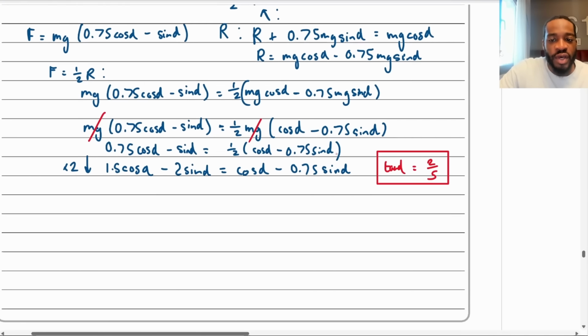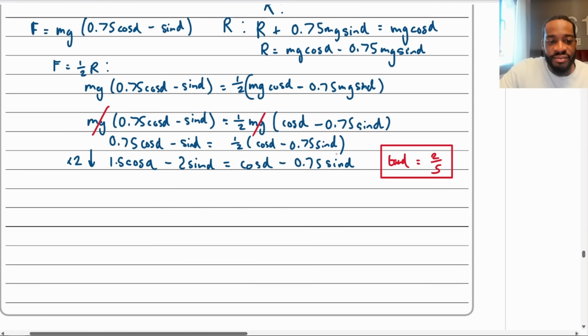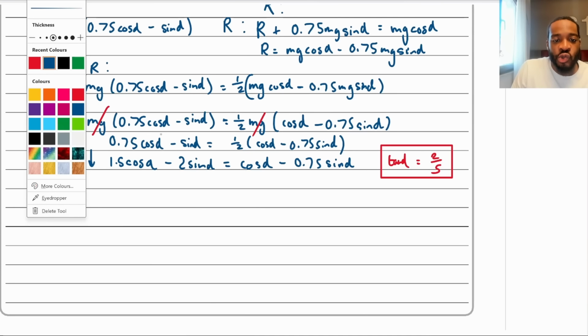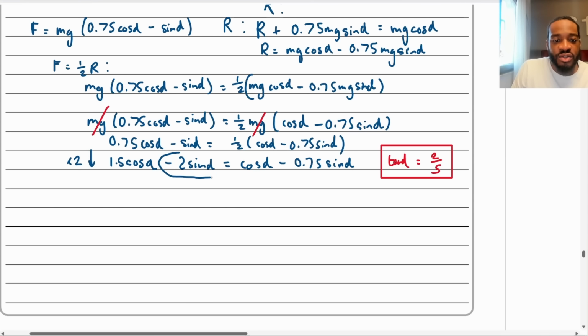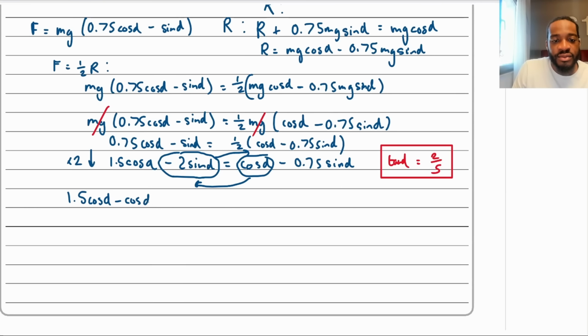So what you'd want to do here is essentially get your sines and cosines on the same side. So I'm going to move this minus 2 sine alpha here to the right, and I'm going to move this to the left, right? So at least they both are positive. So that would be 1.5 cos alpha minus cos alpha, right, is equal to, that's going to be a positive 2. So I put it at the front, 2 sine alpha minus 0.75 sine alpha.